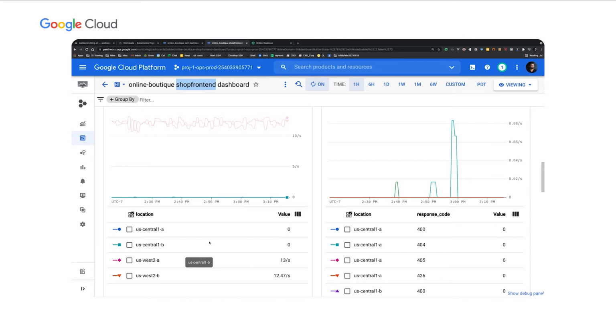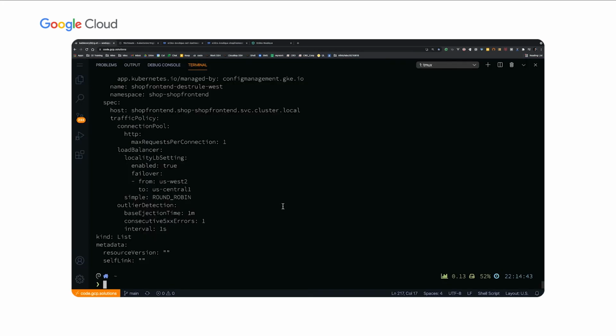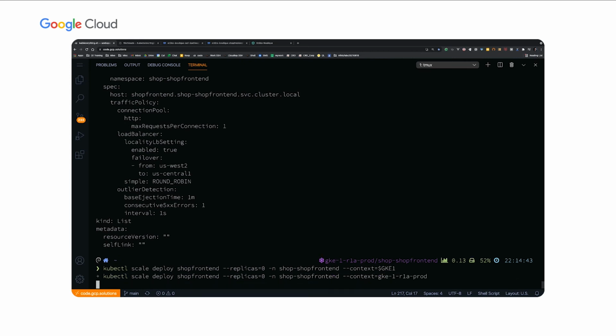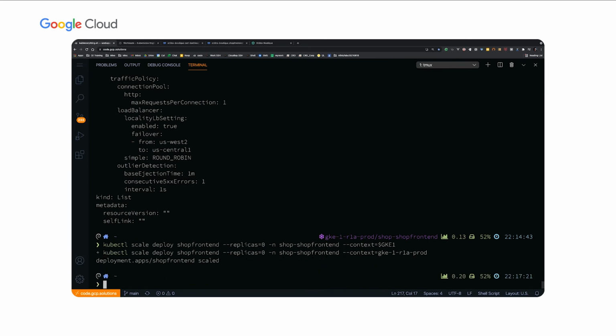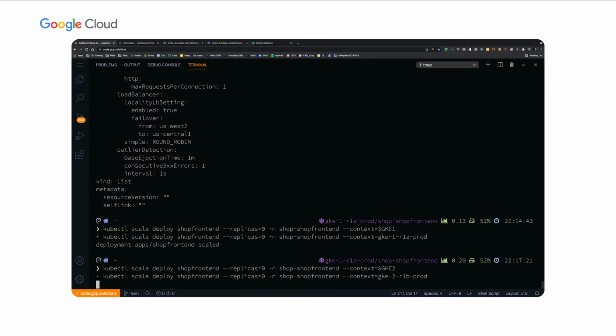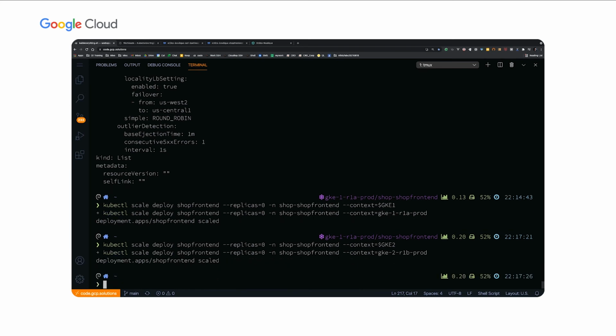In order to simulate that, all I'm going to do is scale the replicas for the shop front end in the West region down to 0. So let's go to the console, and I'm going to run the scale command. I'm just going to fix this spelling error. So all I'm doing is scaling the shop front end deployment replicas down to 0 in GKE 1, as well as in GKE 2. These are my 2 US West locations. What that's going to do is render a failover from US West 2 region to US Central 1.